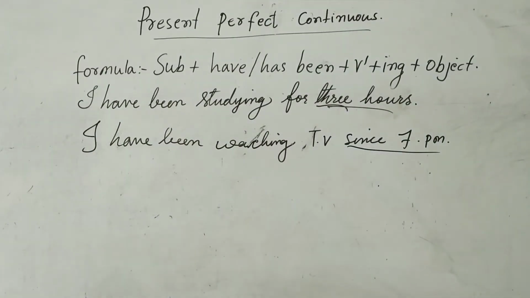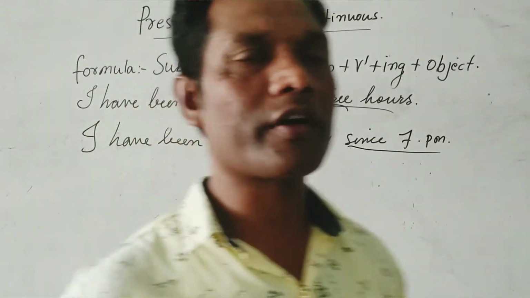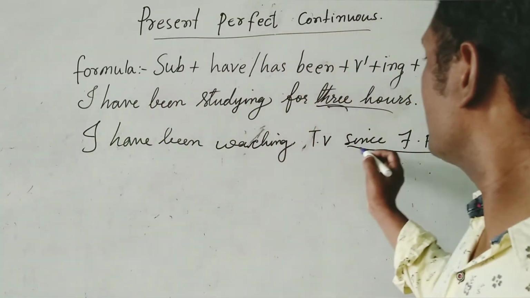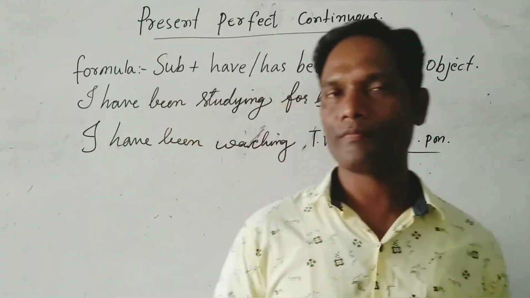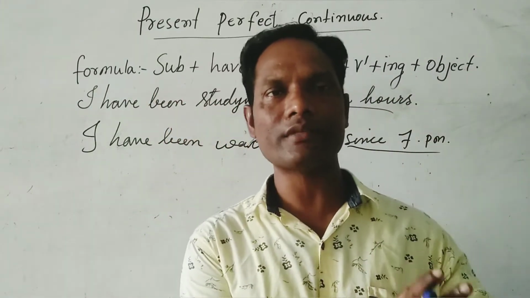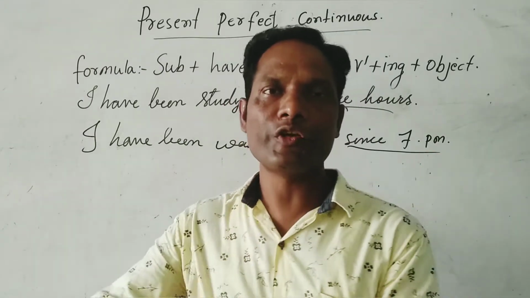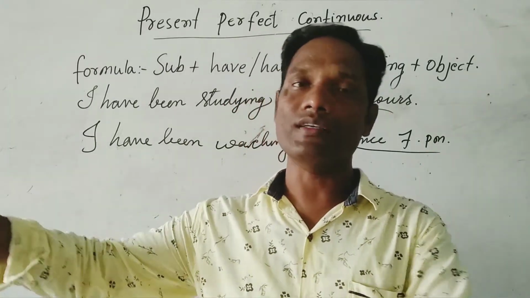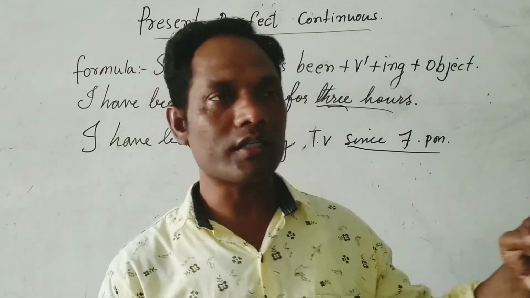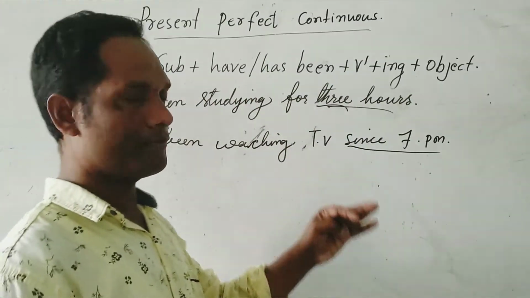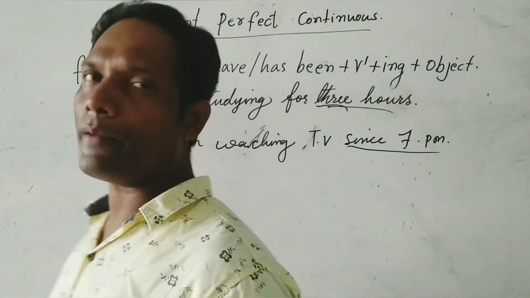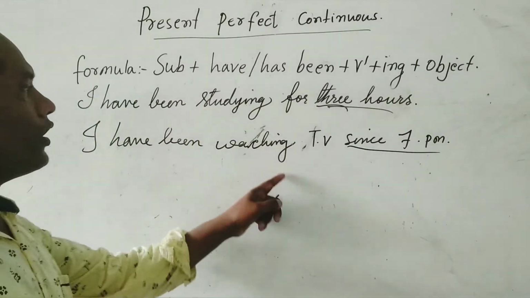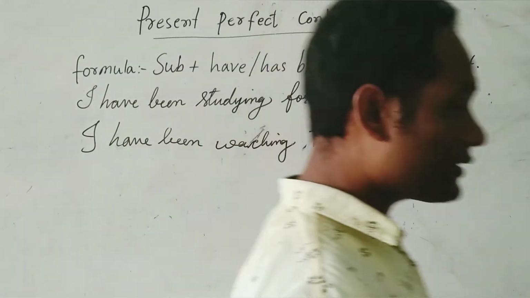You started at 7 p.m. and still you are continuing to watch TV for many hours. You do not know how long, but it shows that it started at 7 p.m. in the past and is continuing in the present.